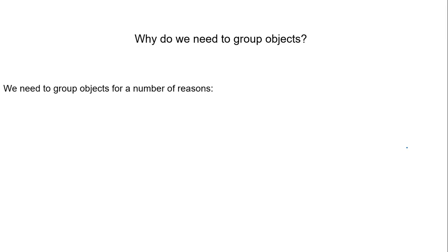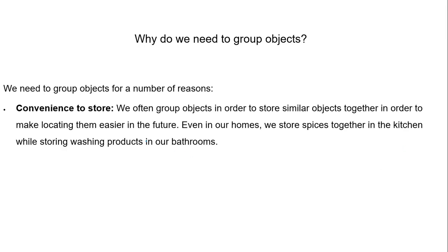Because of a number of reasons. First, for our convenience to store. We often group objects in order to store similar objects together so that we can easily locate them. For example, in our house, we store spices in the kitchen. We don't store the spices in our other rooms. We store the spices only in the kitchen, and we store the washing products always in our bathrooms.